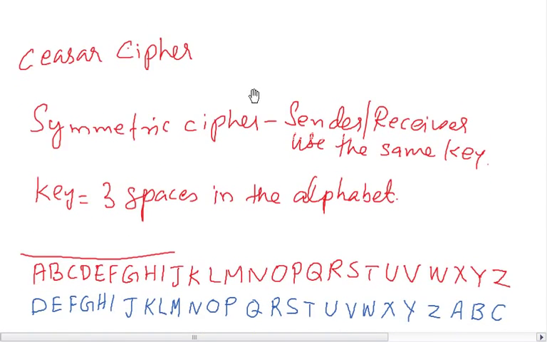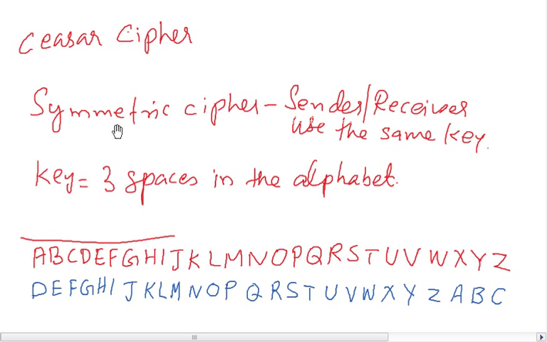And let us look back to Caesar cipher. This is rather old one, and there is the terminology symmetric. Symmetric means it is similar. We are going to discuss what is symmetric and asymmetric cryptography.